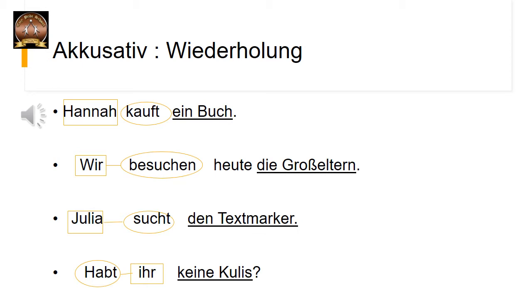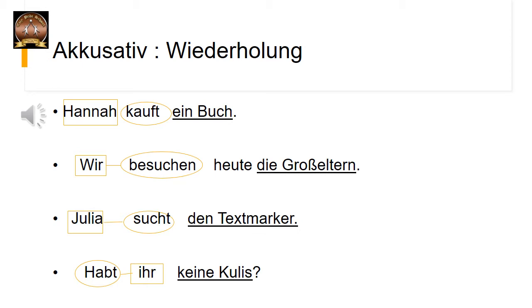Wir besuchen heute die Großeltern. Besuchen ist das Verb. Und wer besucht? Wir. Wir besuchen. Also wir ist das Subjekt im Nominativ. Und wen besuchen wir? Die Großeltern. Also das ist das Objekt im Akkusativ. Heute here is just an extra information over there. The time constraint.